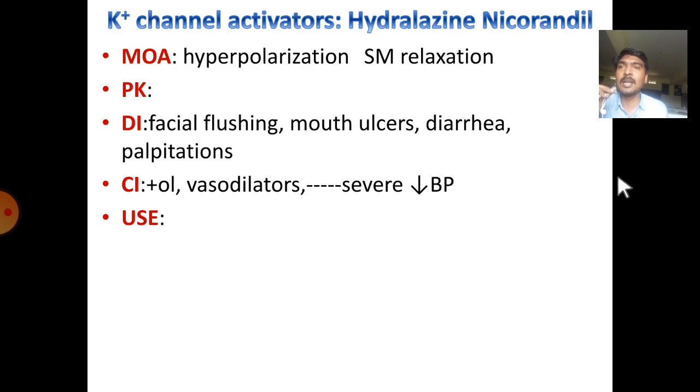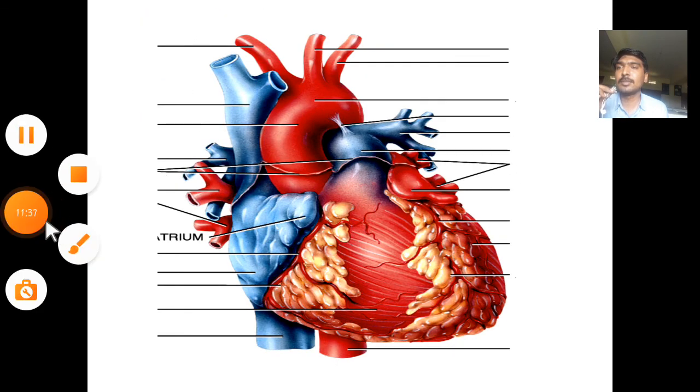This completes angina pectoris. Potassium channel activators were also covered in previous classes.